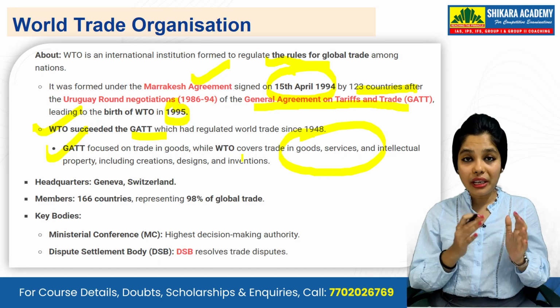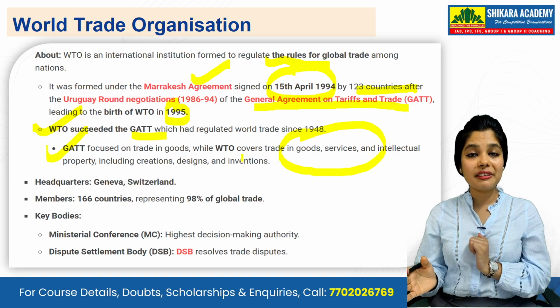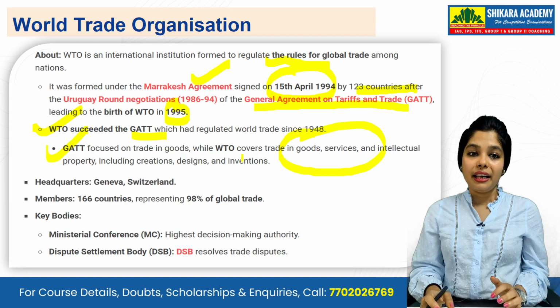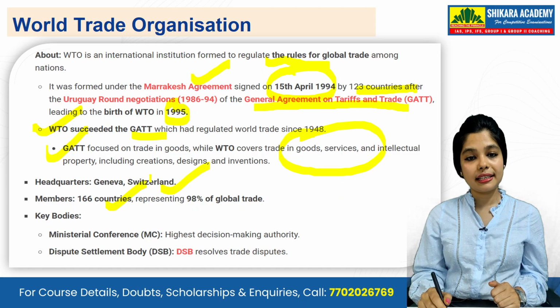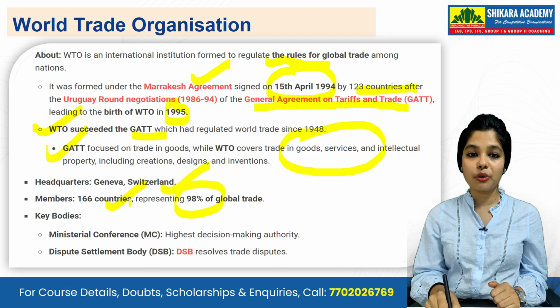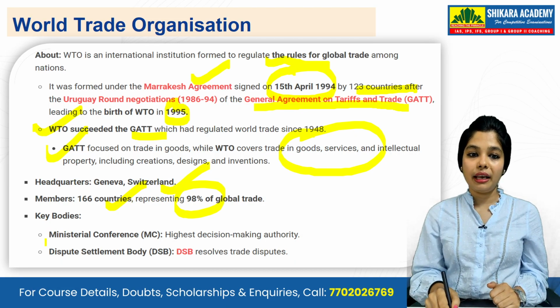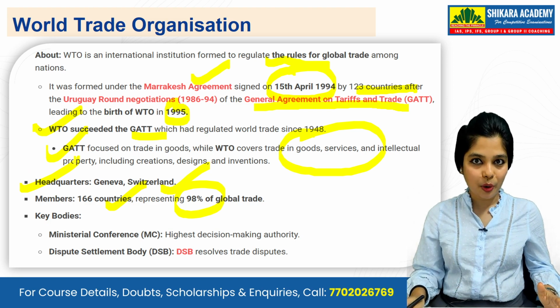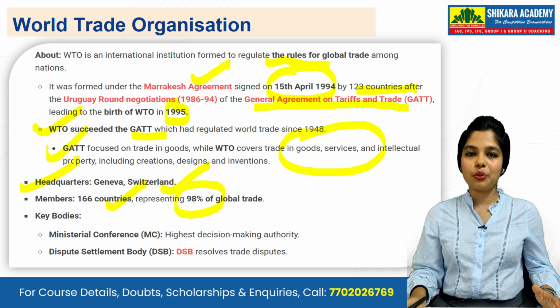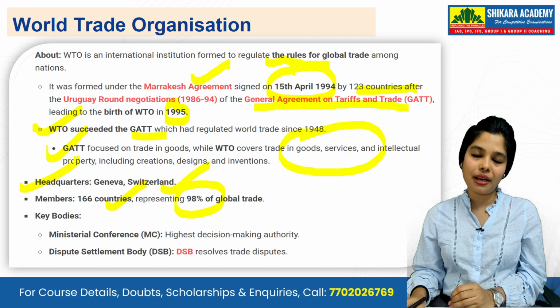Yes, not only in goods but also services. So this is the difference, and headquarter, if we talk about, it is in Geneva, Switzerland. Currently we have 166 countries and 98% of the global trade is happening, and these are the few information. WTO again becomes very important for you students. Please go through this again and make your own notes out of it.